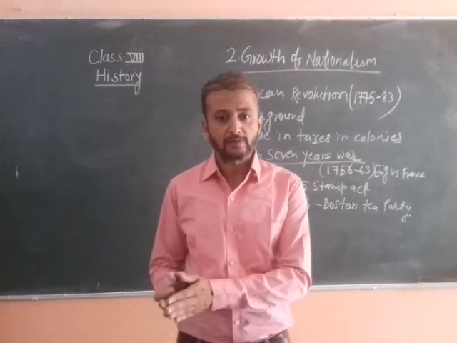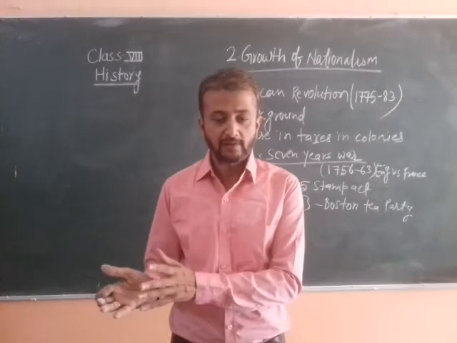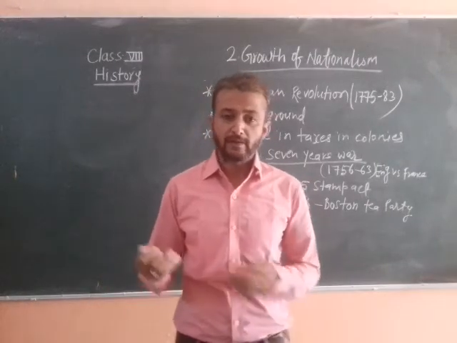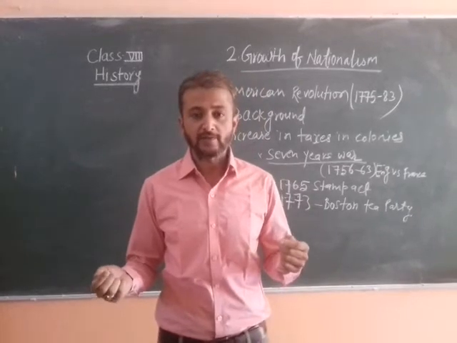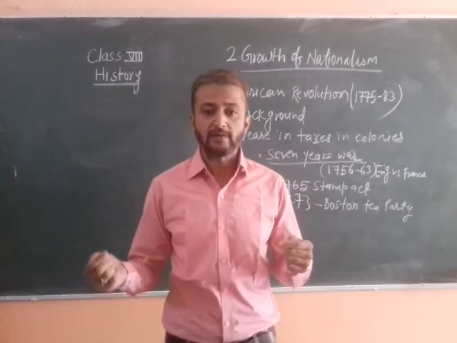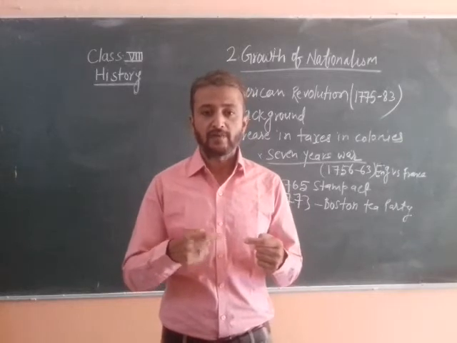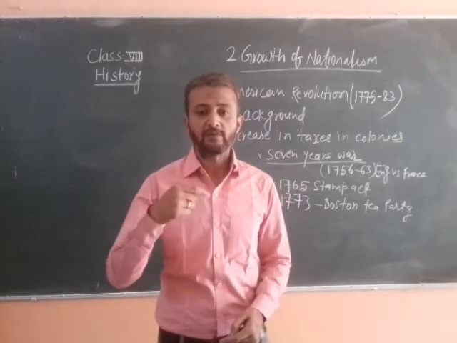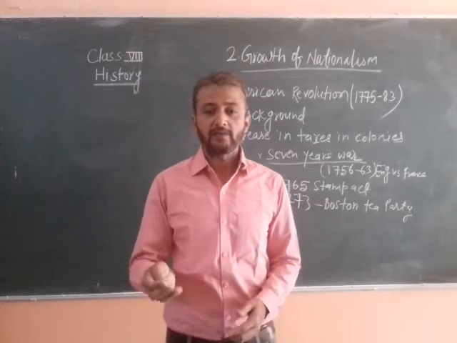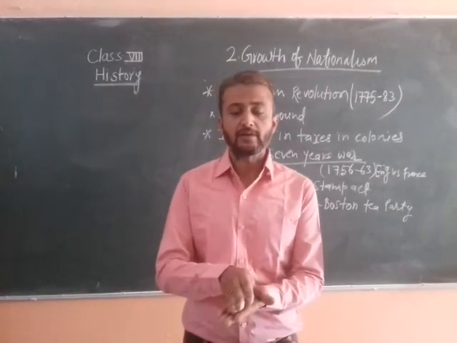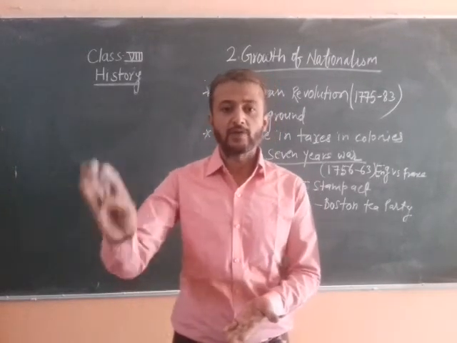Like in India also, there were many European countries, but finally there was rivalry between the British and the French, and the Britishers got victorious and settled over India till our independence.